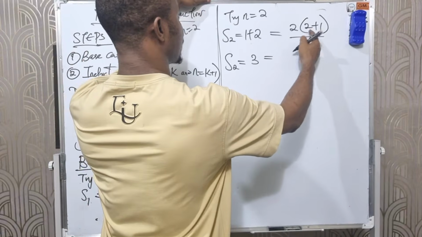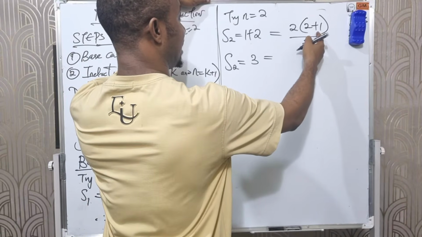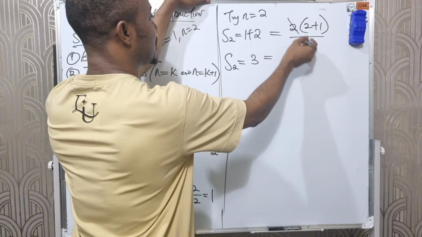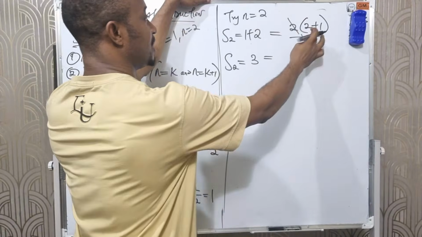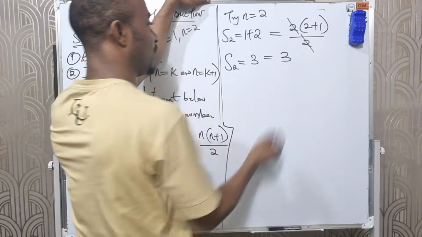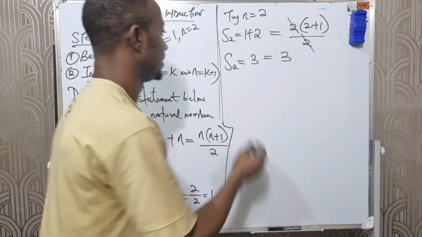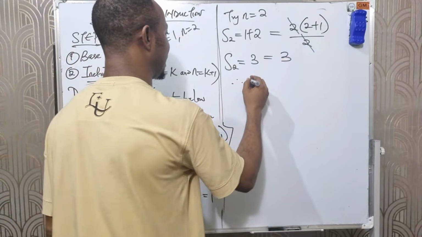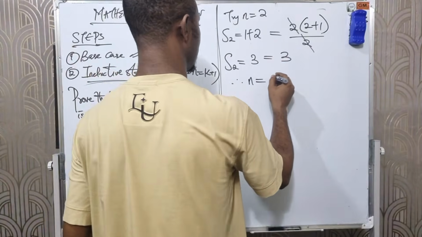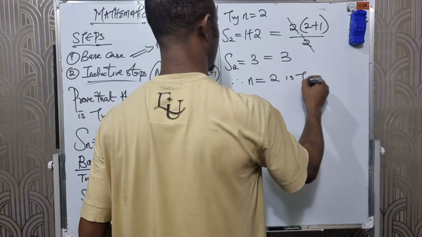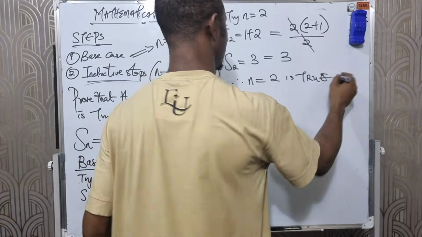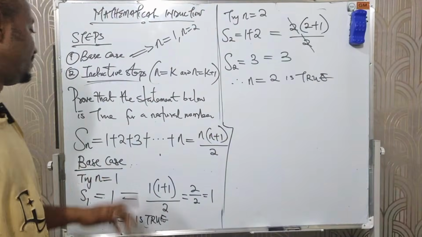What is 2 plus 1? That is 3, right? Let us cancel 2 from here, remaining 2 plus 1. What do we have here? We have 3. What do you notice? The left-hand side equals the right-hand side. Since they are both equal, that means that n equals 2 is also true. I am done with the base case.